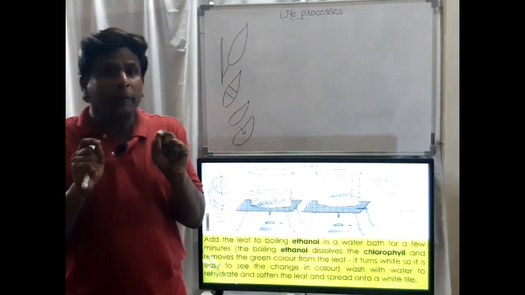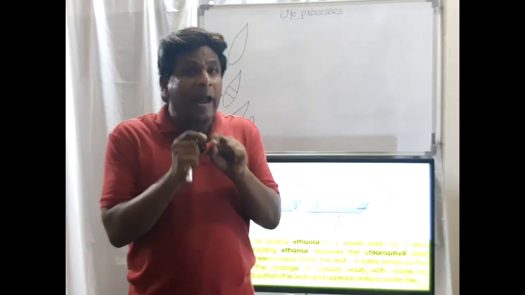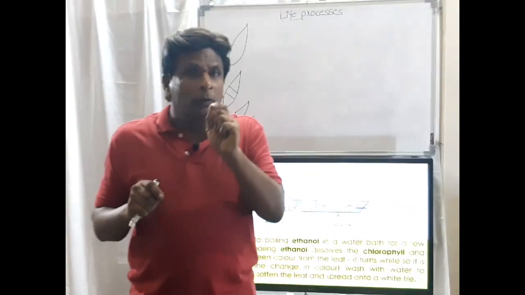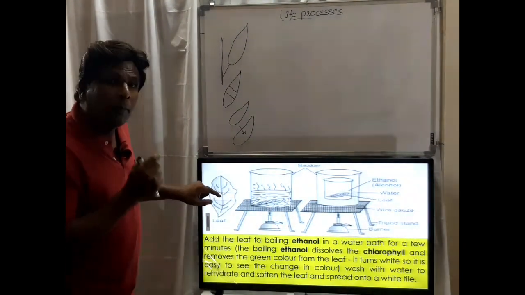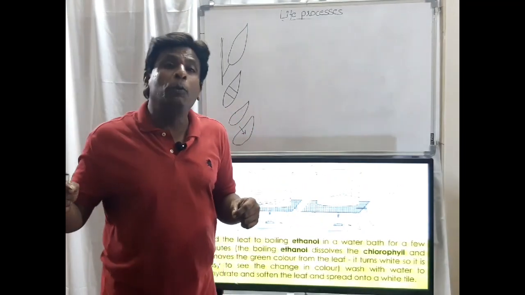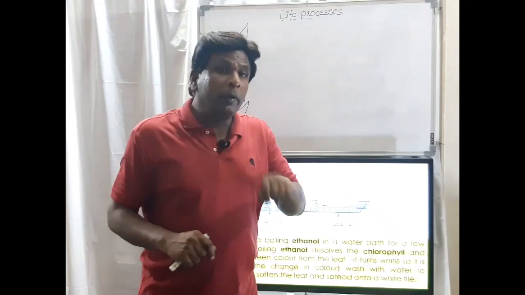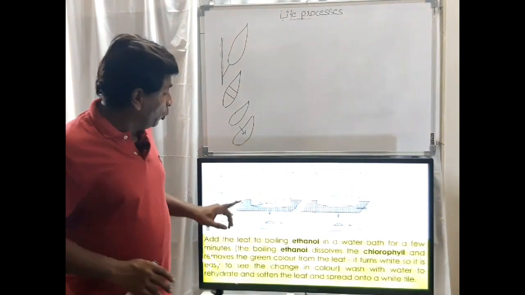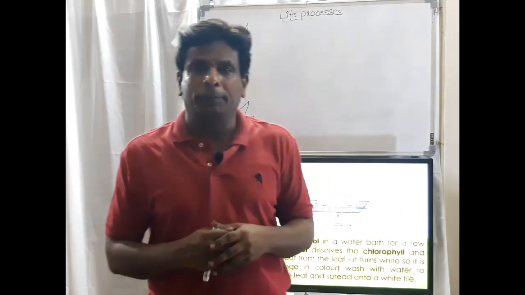And we know that if the chlorophyll comes in contact with iodine, the result is the same as the iodine and starch result. It means if the green portion, that is chlorophyll, mixes with the iodine, it is also going to convert the iodine into blue-black color. So to avoid that confusing result, we have to remove the chlorophyll completely in this portion. So to remove the chlorophyll, we are keeping it in boiling alcohol.